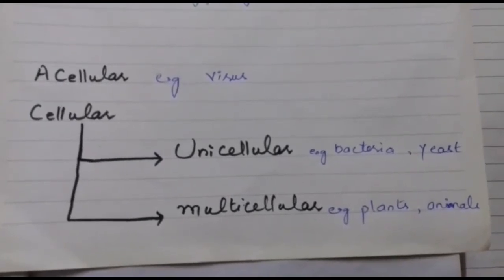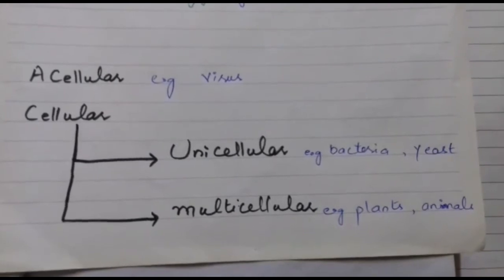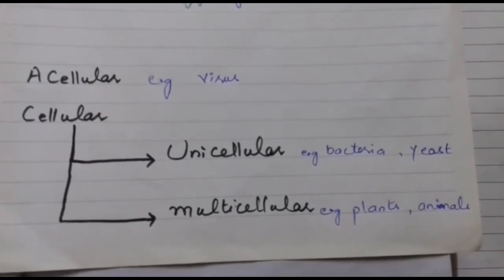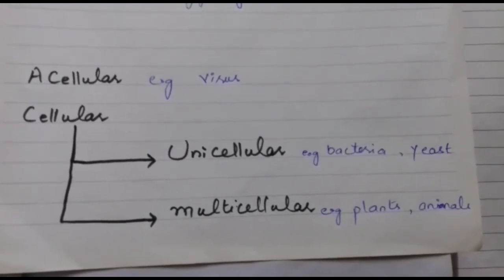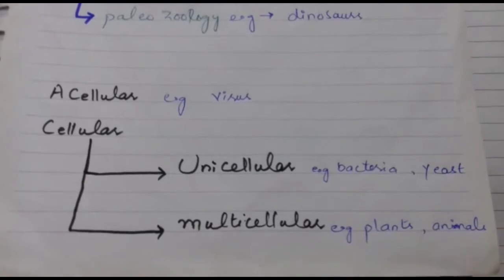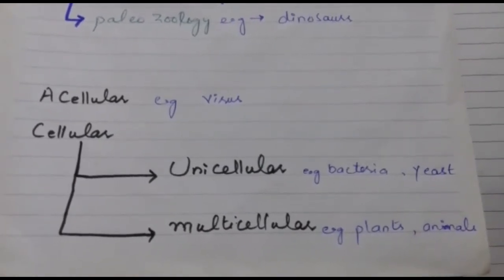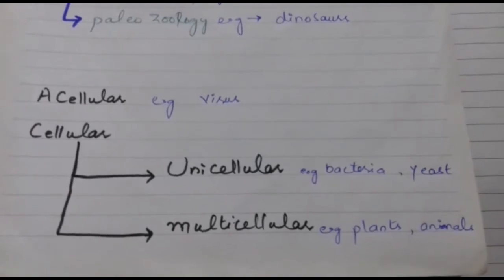Multicellular organisms contain a large number of cells. For example, plants and animals are considered multicellular organisms. Multicellular organisms contain different kinds of cells, and every cell performs its own functions.